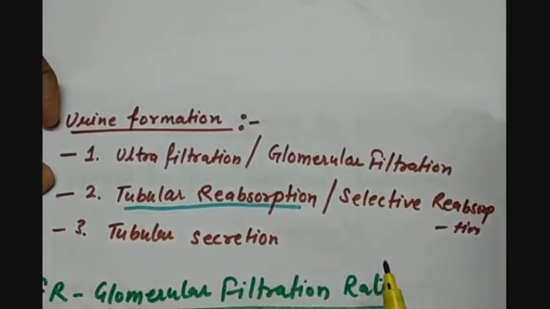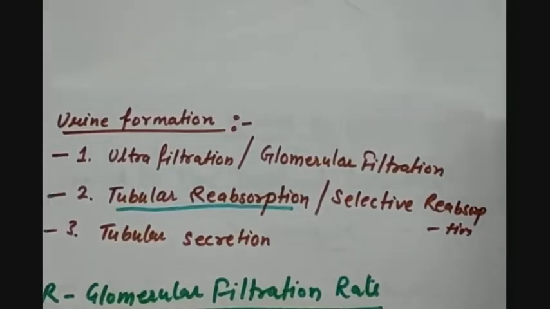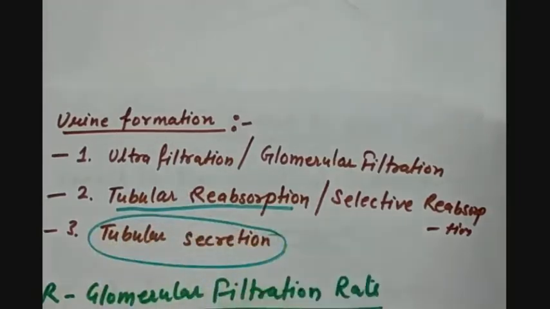Then along with the reabsorption, the capillaries are not just reabsorbing the required components from the filtrate, they are also secreting additional waste, which is called tubular secretion. So here tubular means the capillary function.